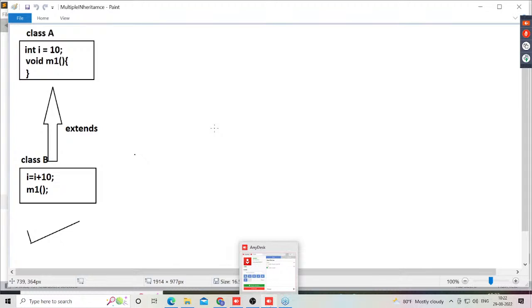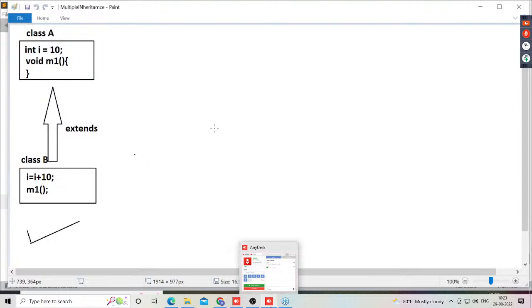Observe carefully inside this diagram. In the last class I gave this diagram. A is a superclass. B is a child class. Extends keyword is representing inheritance. Upwards arrow is representing inheritance. Arrow header part is always pointing to the superclass. Arrow tail part is always representing what? Subclass. This is a diagrammatic representation of inheritance.